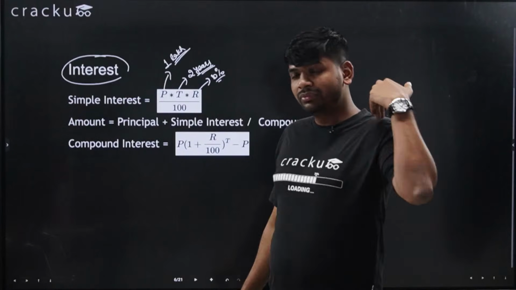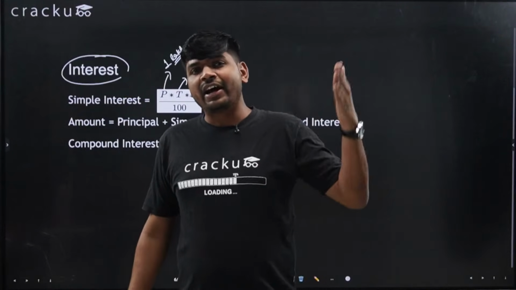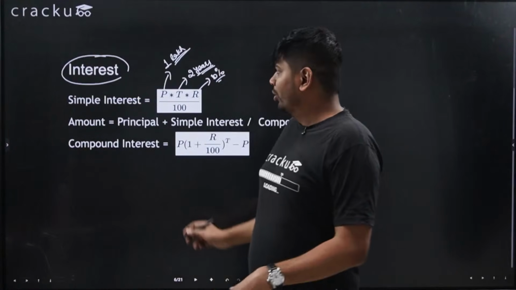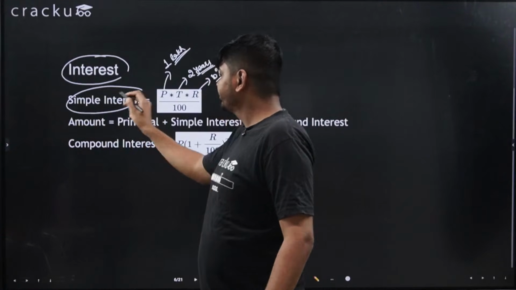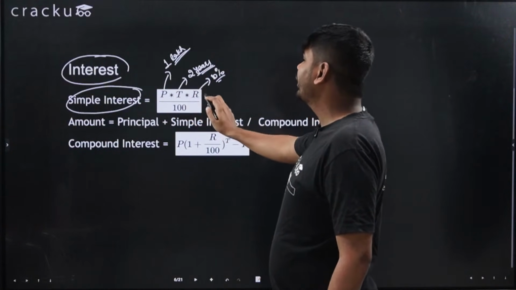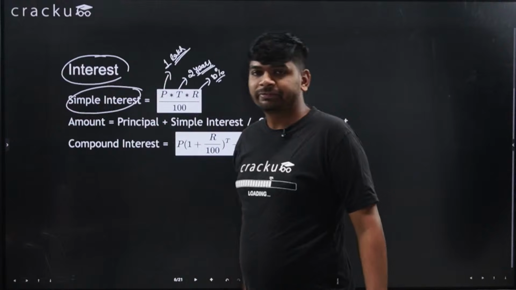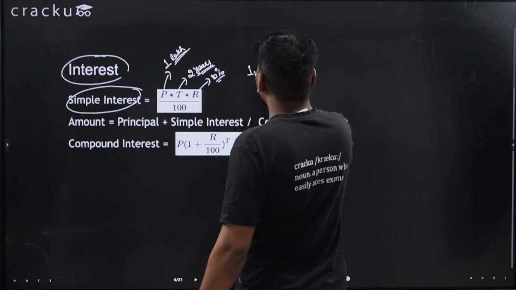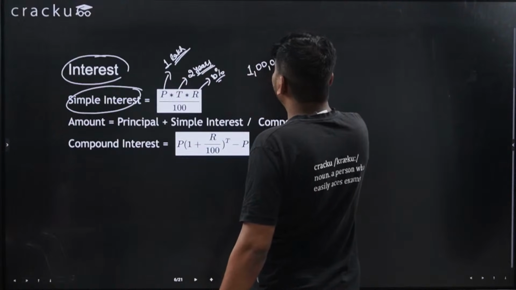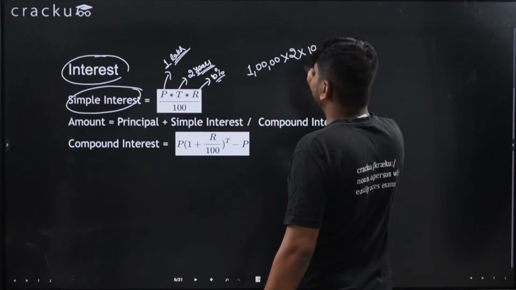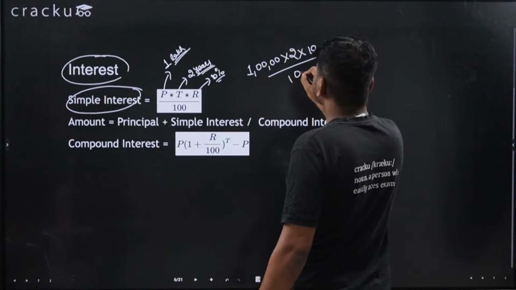Like how you have deposited 1 lakh, after 2 years you will get some more money as a form of interest. So what will be that simple interest? That formula is principal into time into rate of interest divided by 100. If I put up the values here, it is 1 lakh into time is 2 years into rate of interest is 10% divided by 100.